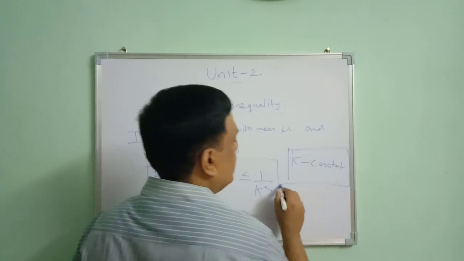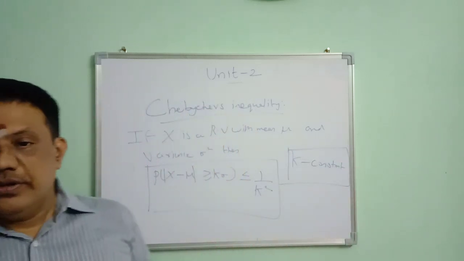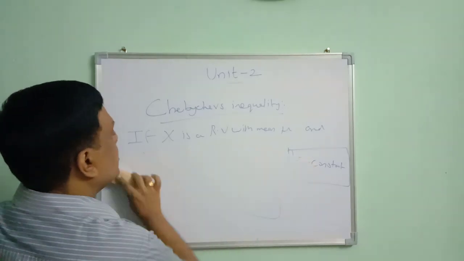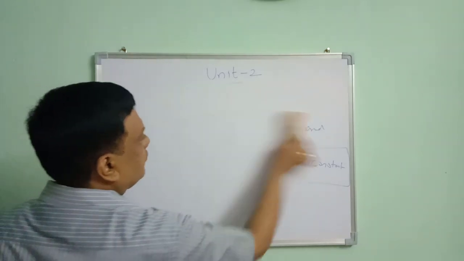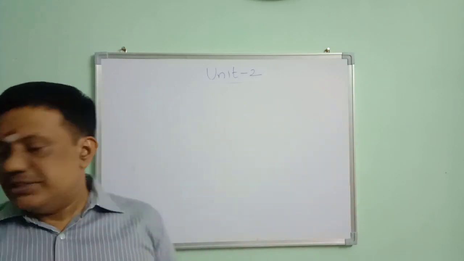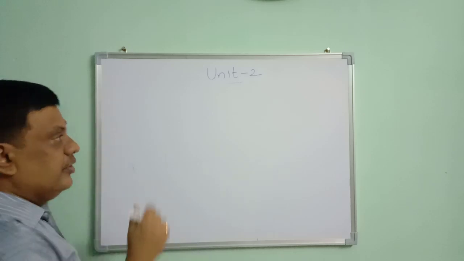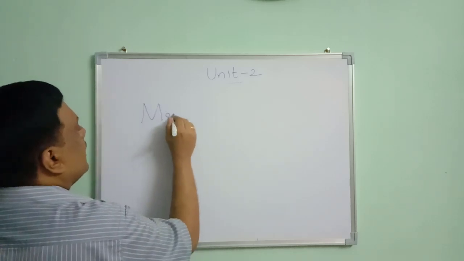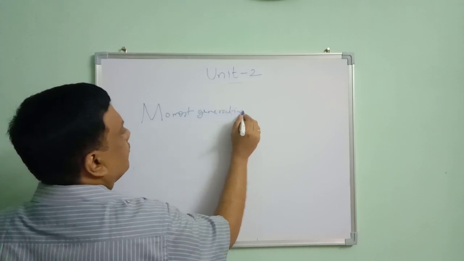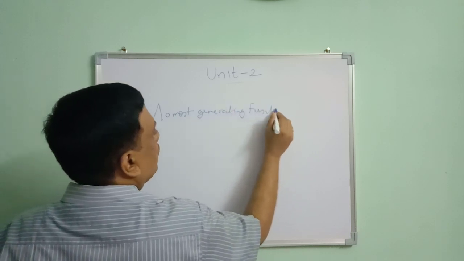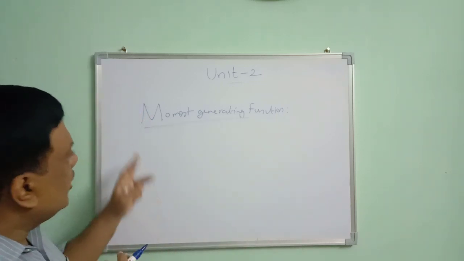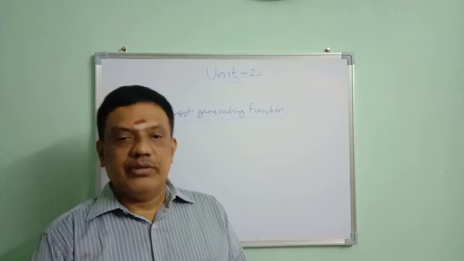Chebyshev's inequality statement. Now we are going to conclude with the next two definitions: moment generating function and cumulant generating function. Moment generating function, as the name indicates, is used to generate moments.